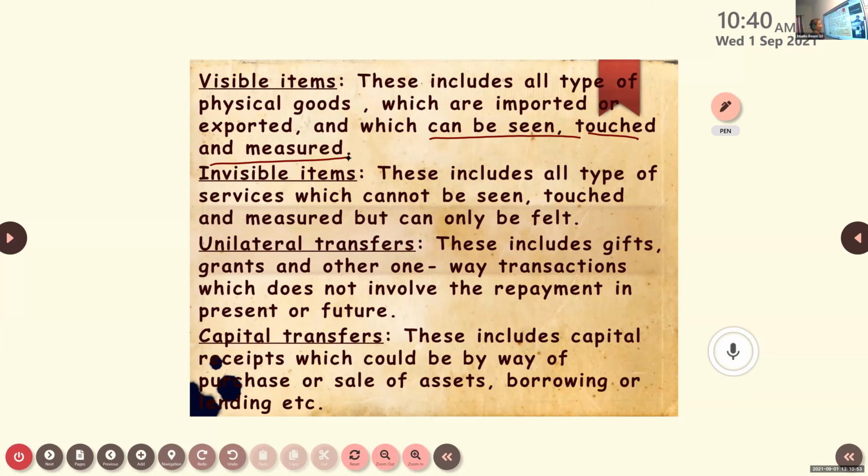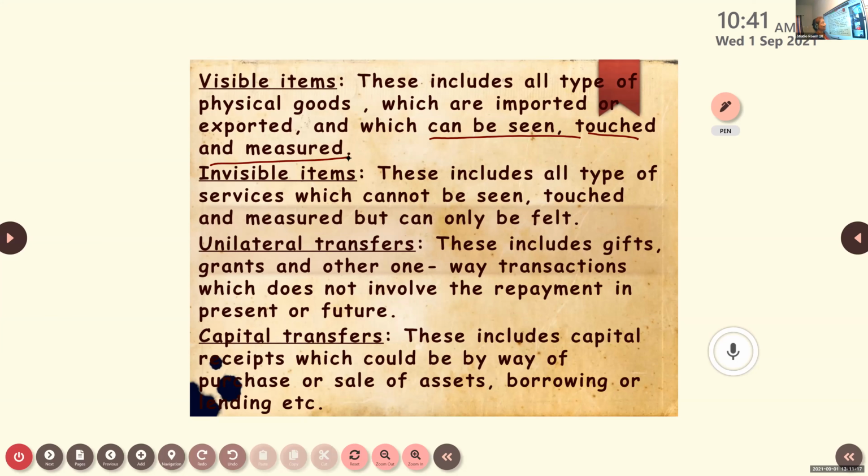So visible items include all those physical goods. We are taking both factors here, imports and exports, which can be seen, touched and measured.